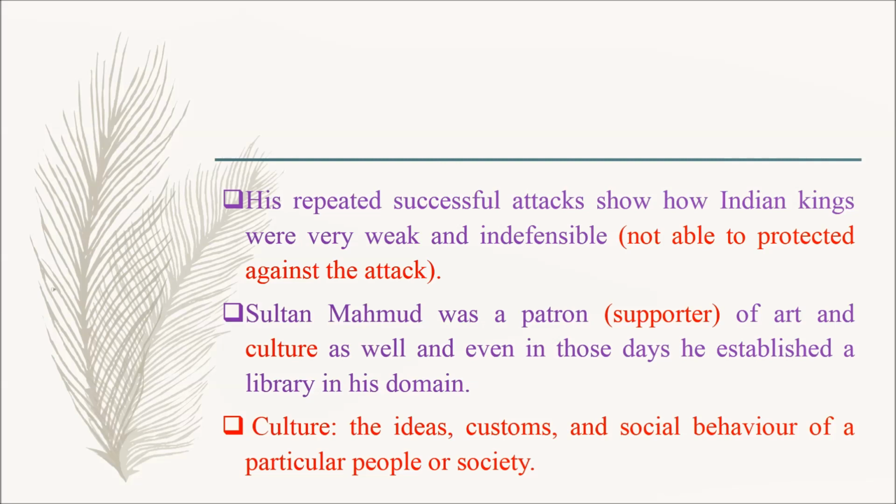Sultan Muhammad was a patron of art and culture as well, and even in those days he established a library in his domain. Here, indefensible means not able to protect it against the attack. Patron means supporter. Culture means the ideas, customs and social behavior of a particular people or society.